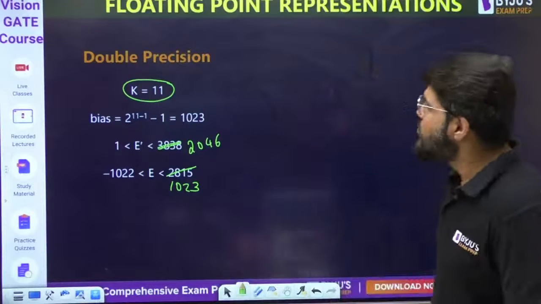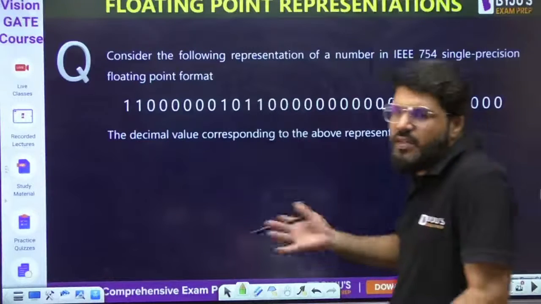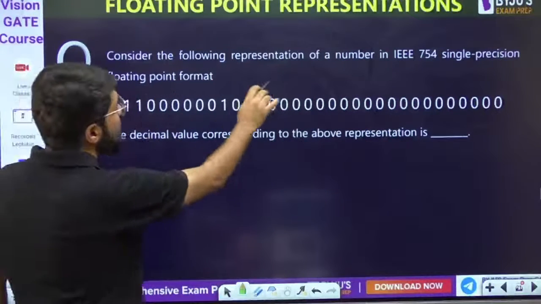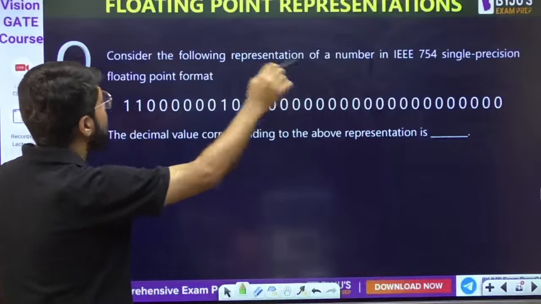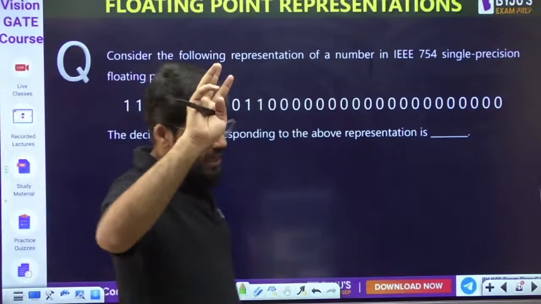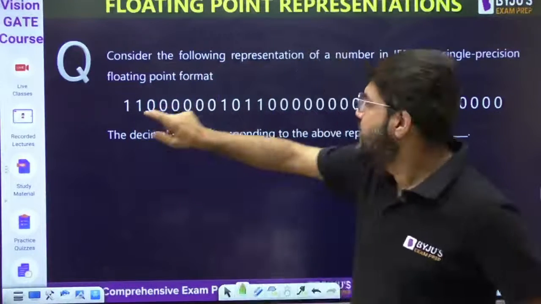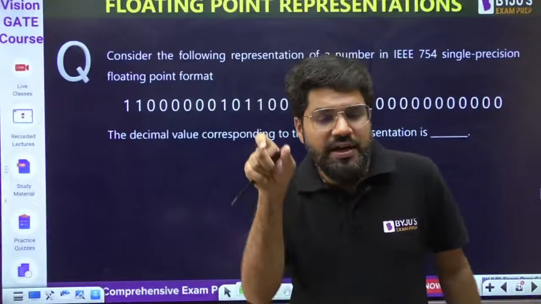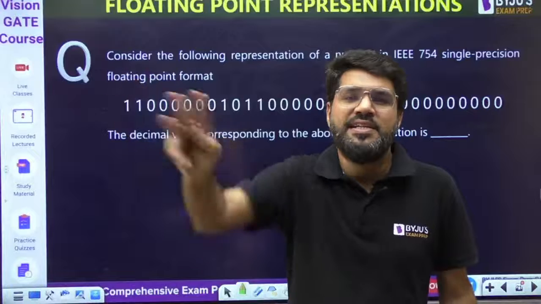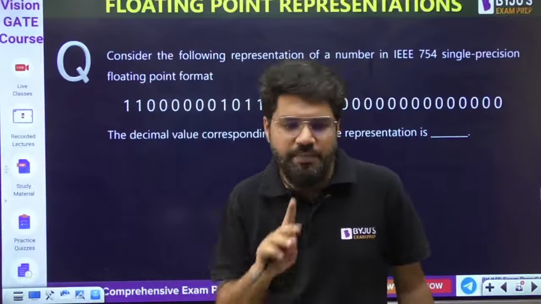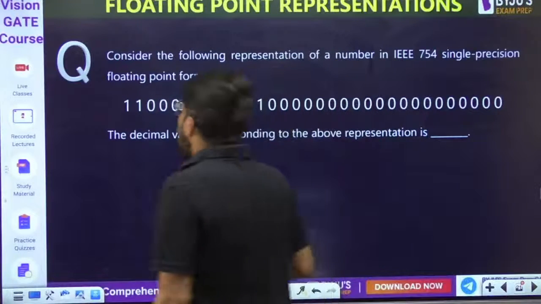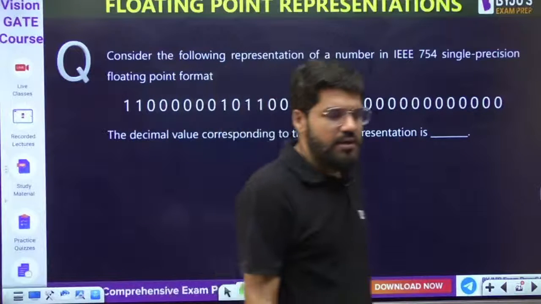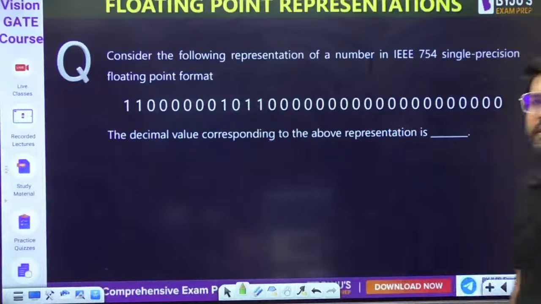Now let us come to some examples. Let us understand with the help of a question. Consider the following representation of a number in IEEE 754 single precision floating point. We'll talk about both examples: given a 32-bit floating point number, what is the decimal value? And given a decimal number, what will be its representation in IEEE 754 single precision format? Here, what is the decimal value of the above representation?